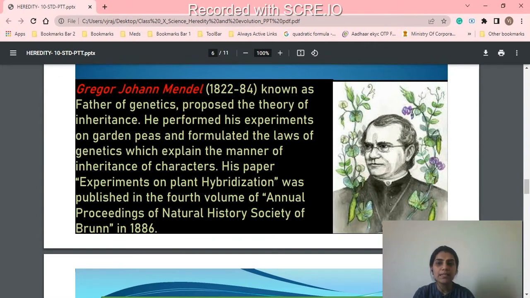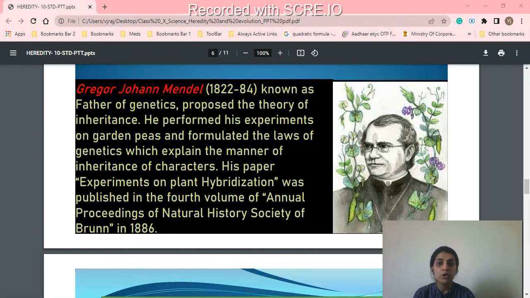He performed his experiment on the garden pea. Why did he use the garden pea? Why didn't he use any other plant? First of all, it has a very short life cycle, so he could see the result in a very short period of time. And in the garden pea, he saw a lot of characters. That is why he chose the garden pea, and formulated the laws of genetics, which explain the manner of inheritance of characters.